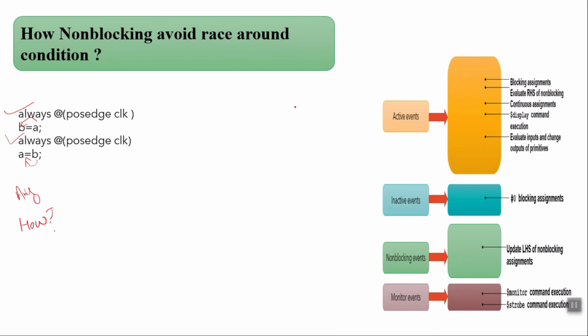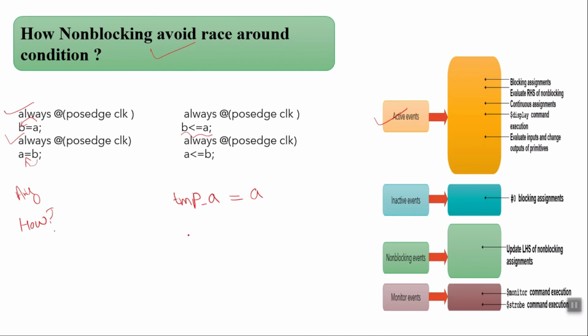So how does the non-blocking event avoid this race around condition? If we take the same module and assign the value of A to B with a non-blocking assignment, internally the event first goes to the active event. Here the right hand side of the non-blocking assignment, the value of A, is evaluated and stored.